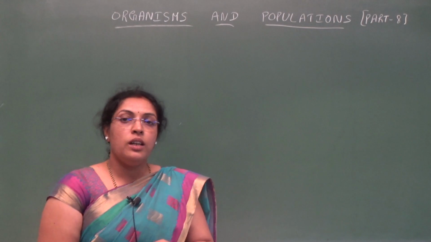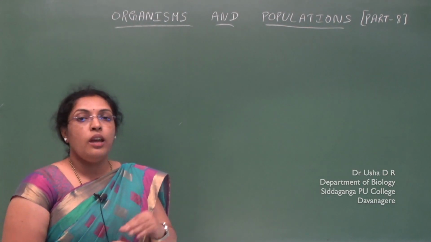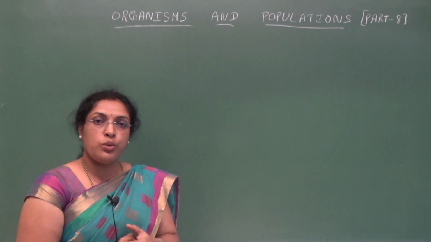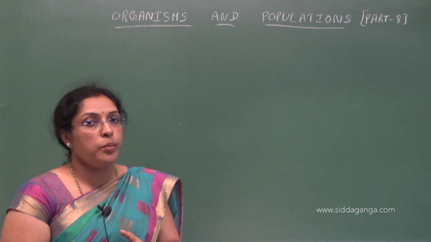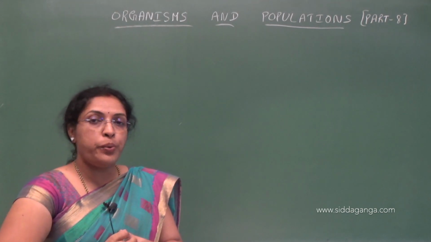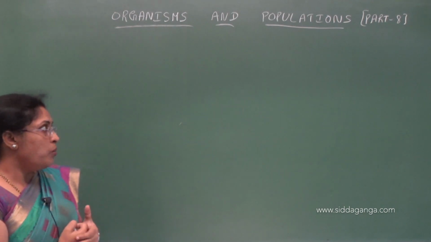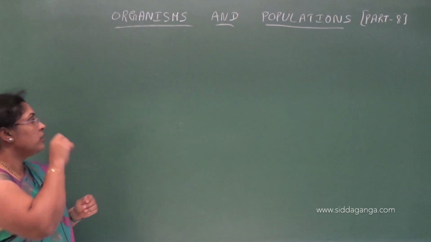Namaste children. Let us continue with the topic organisms and populations. In our last class we discussed competition and commensalism. So in this class we will discuss the other two population interactions, that is mutualism and parasitism. Understood?